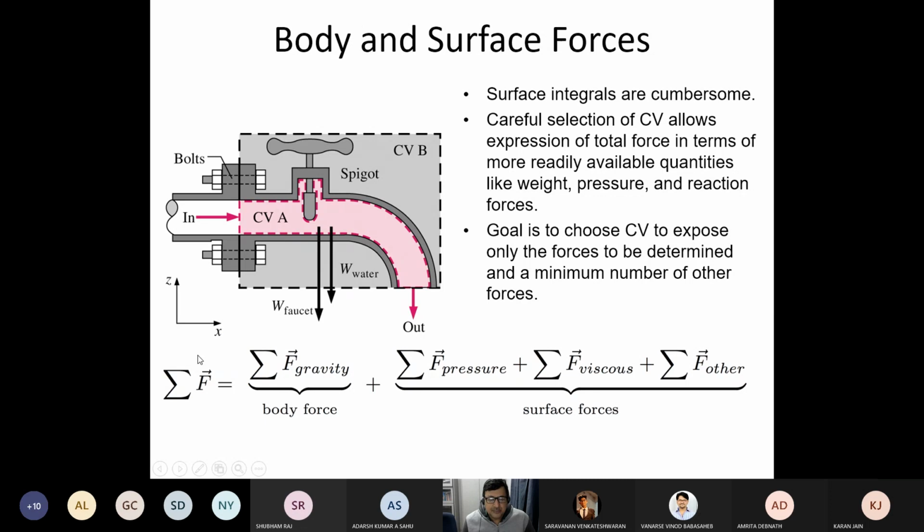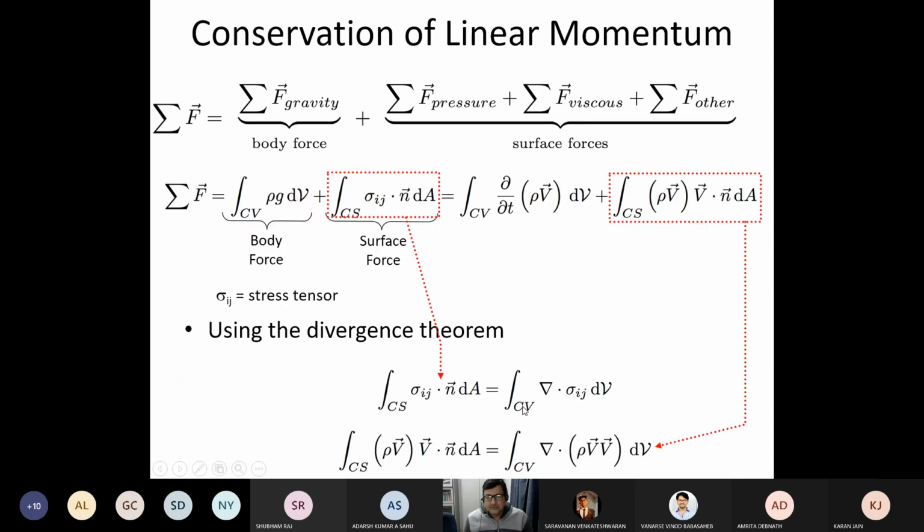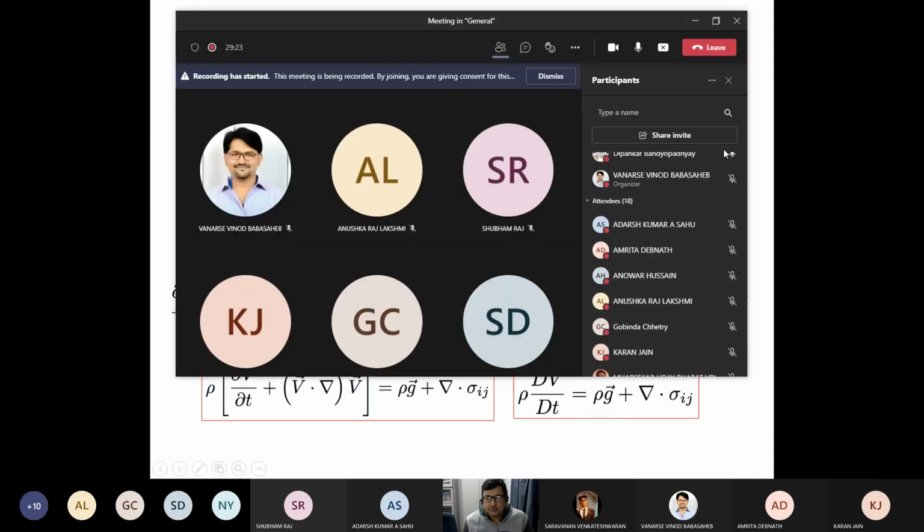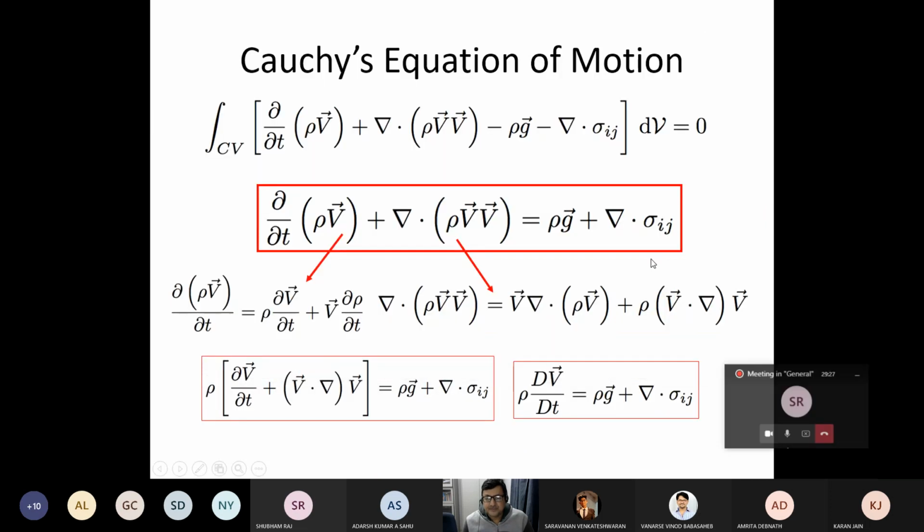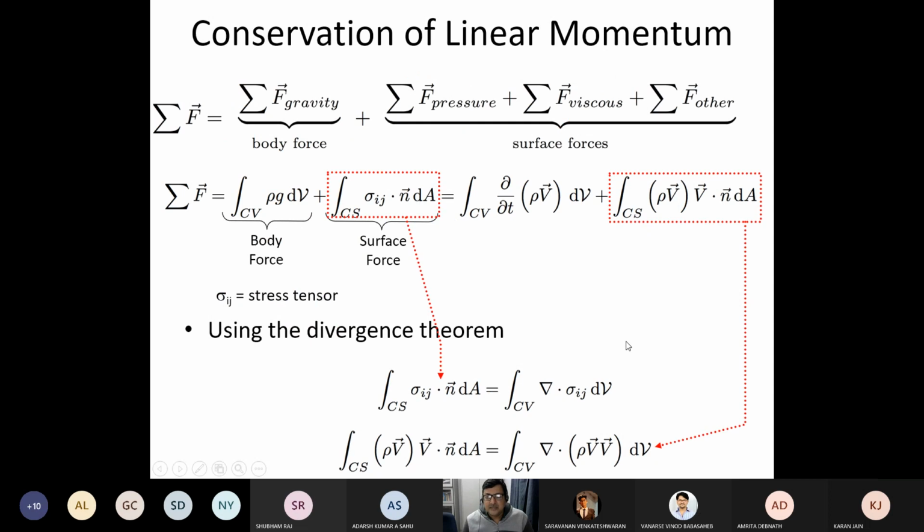Now, suppose you are talking about summation of forces: you talk about summation of body force and summation of surface forces. So essentially, you put rho g dV as the body force, and sigma dot n dA as the surface force, and you have two such surface integrals. One is coming from the acceleration and the other is coming from the total force. That can be converted into divergence.